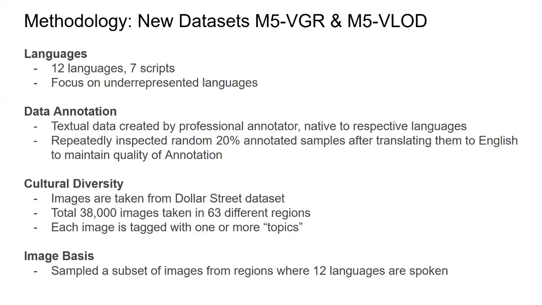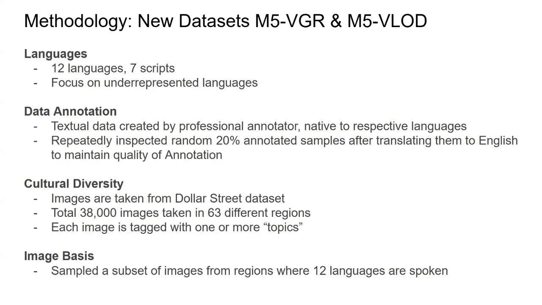The new datasets, M5-VLOD and M5-VGR. The focus of the curation of this dataset was 12 underrepresented languages, which had 7 scripts. The data annotation was done by professional annotators, who were hired and were native to the respective languages. Also, to make sure the quality of the annotation is fairly good, they repeatedly inspected some random samples, translated them to English, and then gave feedback.